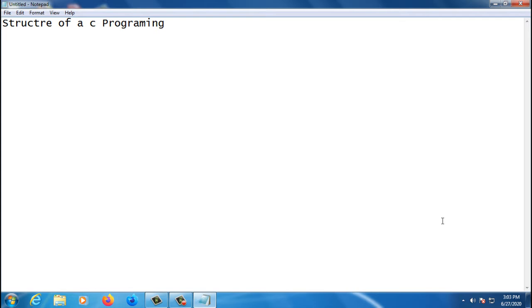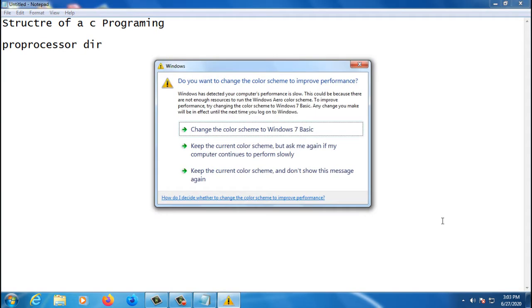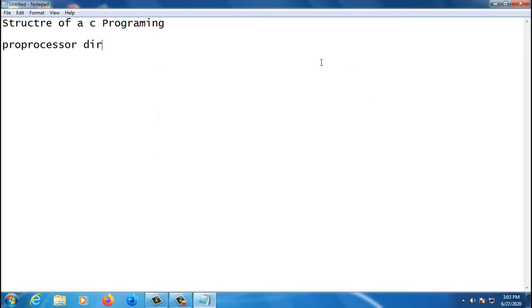The first section we use in a C program is the preprocessor directives. If you are writing any C program, first we need to use the preprocessor directives. What is the meaning of preprocessor directives? I'll explain now. Okay, preprocessor directives, what is the meaning of this?